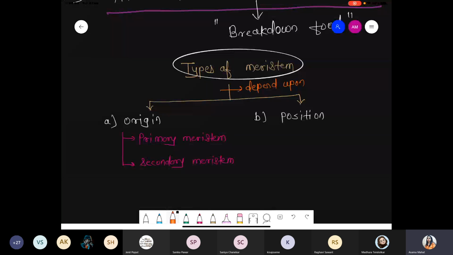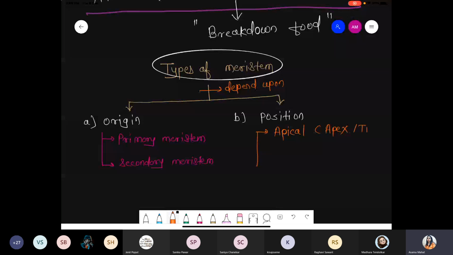Similarly, when we are talking about types of meristem on the basis of position, first of all we discuss the apical position. Apical means apex position, and apex means tip. So apical position is the tip position. Number two, intercalary position, that is between two things, like it is sandwiched between something.